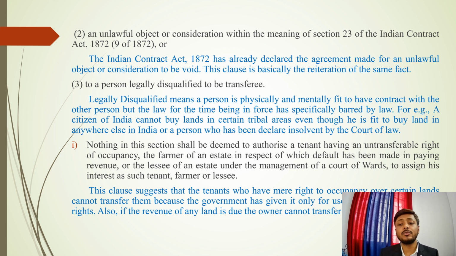It doesn't give you the right to transfer that land to someone else. Hence, the tenancy right is untransferable in nature, and you cannot transfer that right to someone else. So this clause suggests that we cannot transfer a mere right to tenancy. It only gives us the right to occupancy, and hence we cannot transfer that.